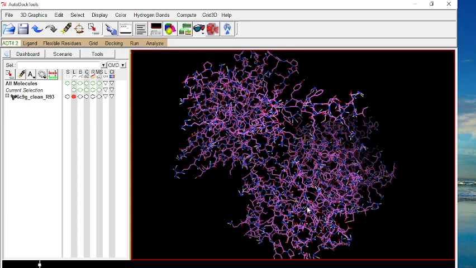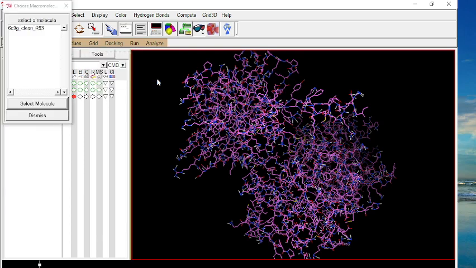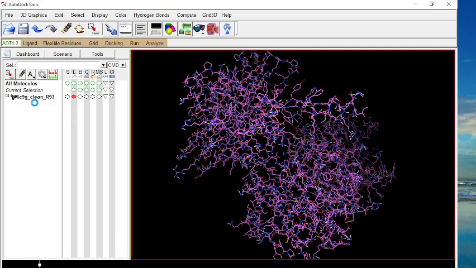To save this protein in pdbqt format, go to Grid, then Macromolecule, and press Choose. In this small window, click on this protein and select molecule.